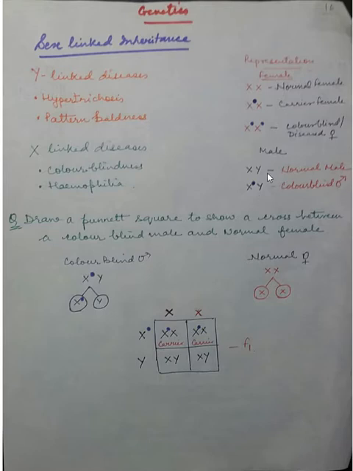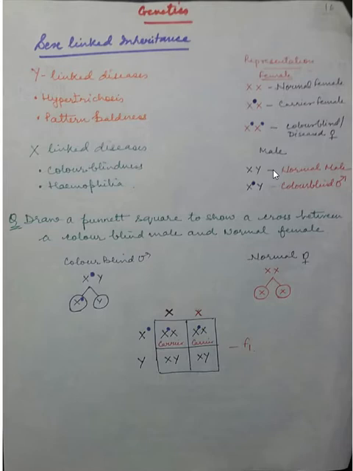Suppose there is a disease present on the Y chromosome, a Y-linked disease, such as hypertrichosis or pattern baldness. Hypertrichosis is the growth of hair on the ear pinna, and you must have noticed this character. This is a Y-linked disease because it appears only in males. Another is pattern baldness, where half the scalp is empty and half is covered with hair.